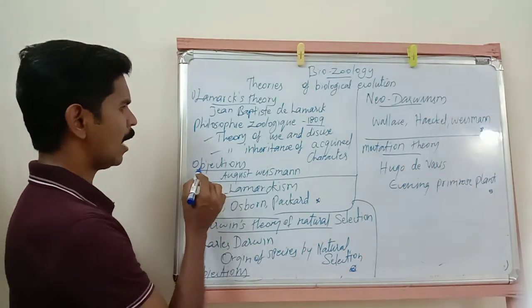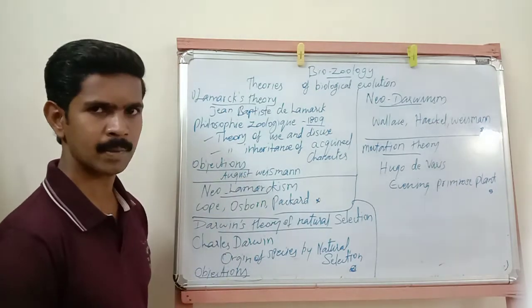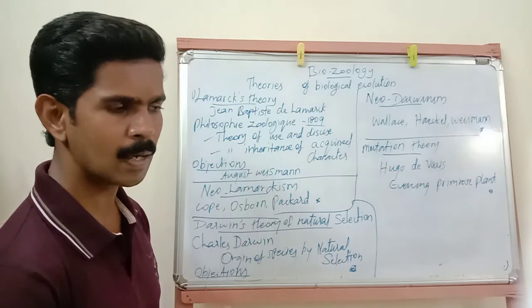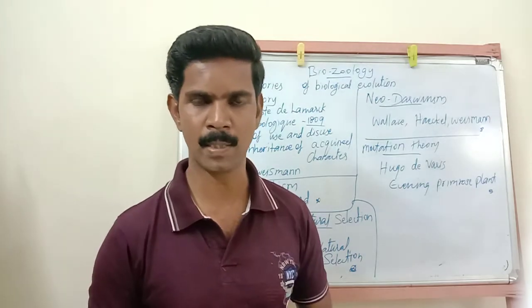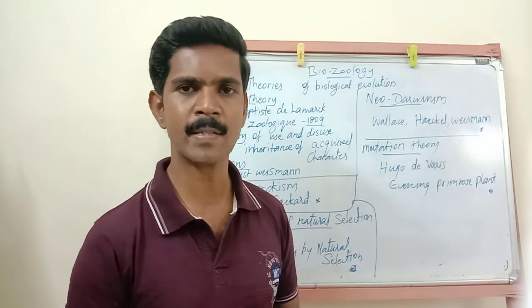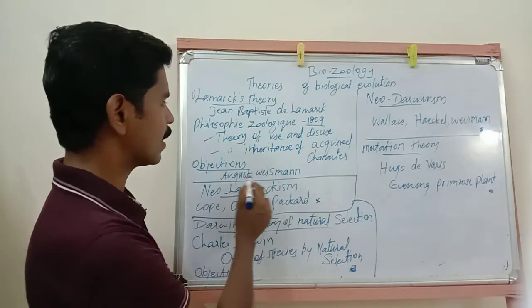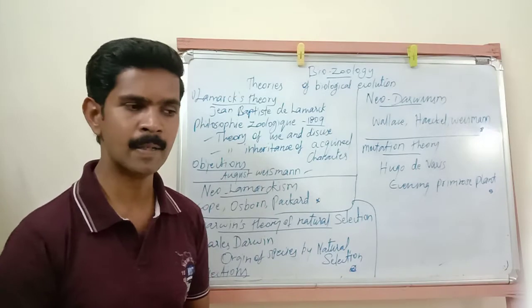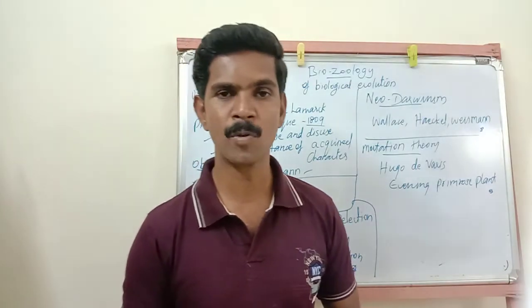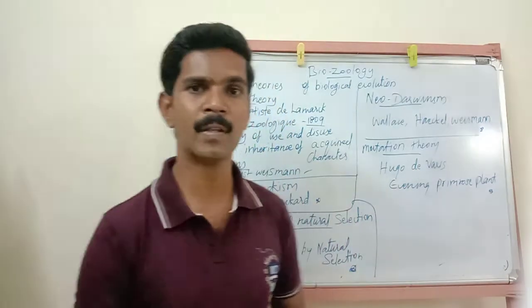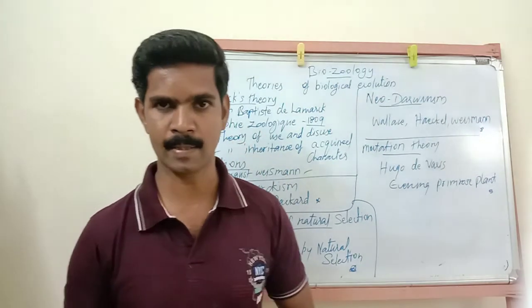Next one, objections to this Lamarckism theory. The Lamarckism theory was not accepted by some people. Some people raised objections to this Lamarckism. One important person, August Weismann, disproved this theory of inheritance of acquired characters.